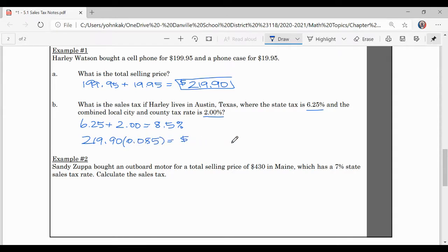Money always has two decimals, so you want to round to two decimals. That's $18.14. So Harley is going to pay an additional $18.14 on her cell phone and case.